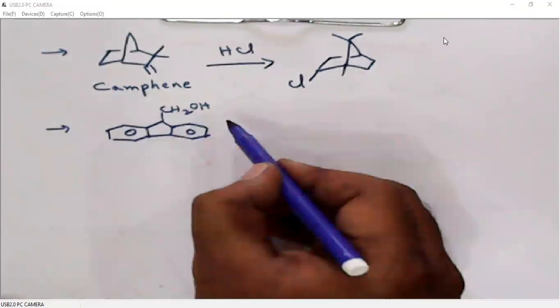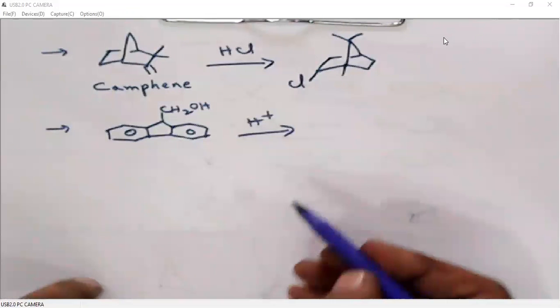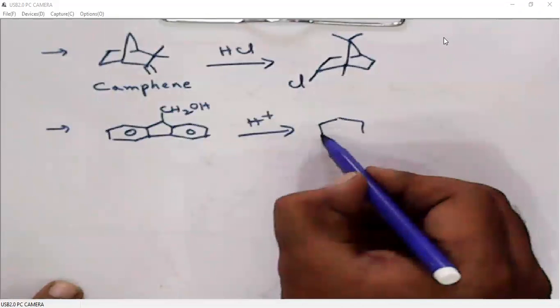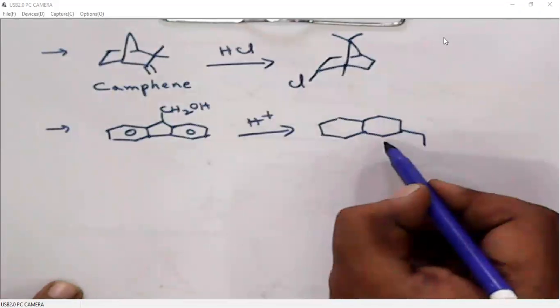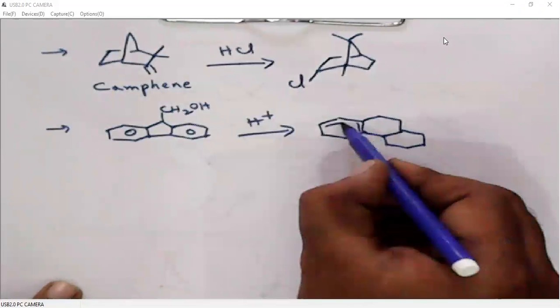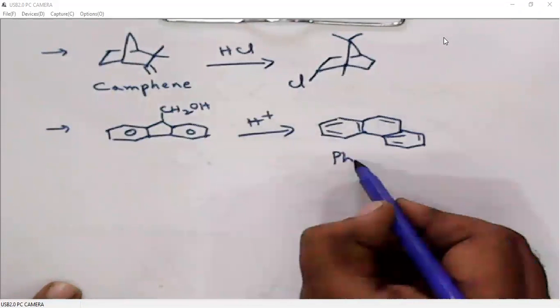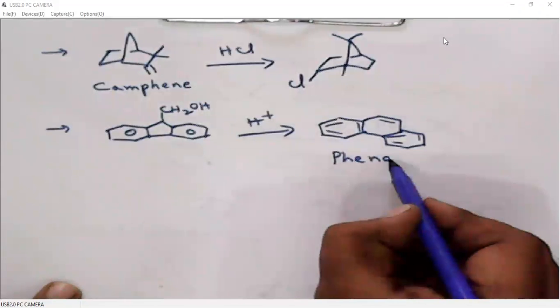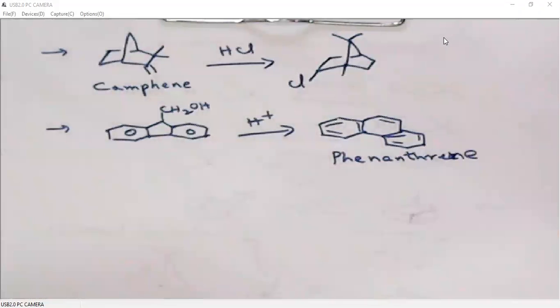This alcohol, upon acid treatment, is rearranged to phenanthrene. It is rearranged to phenanthrene.